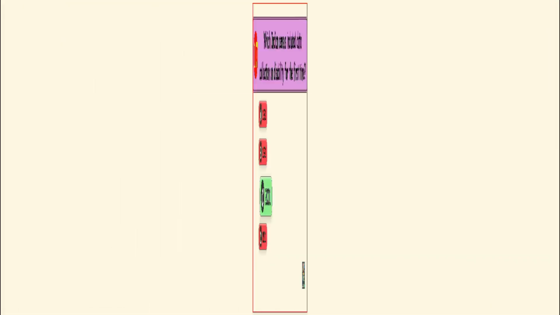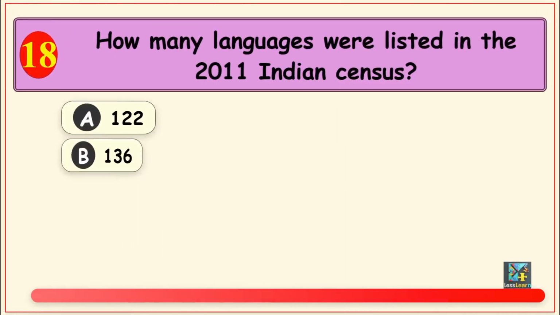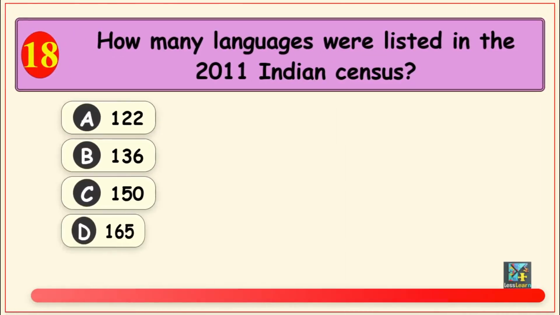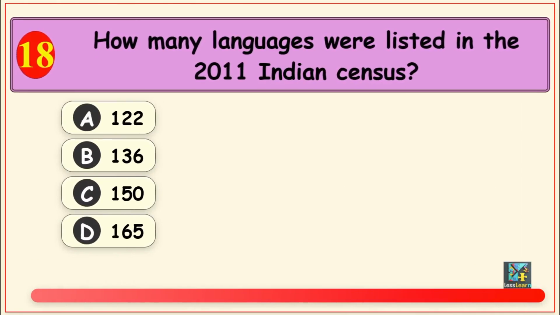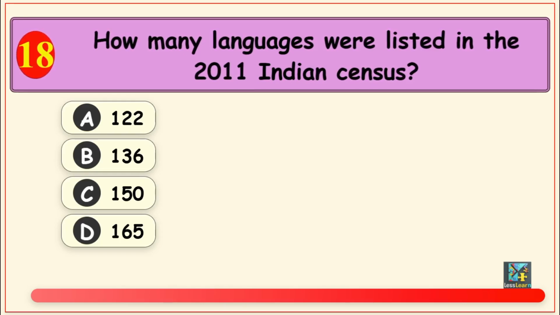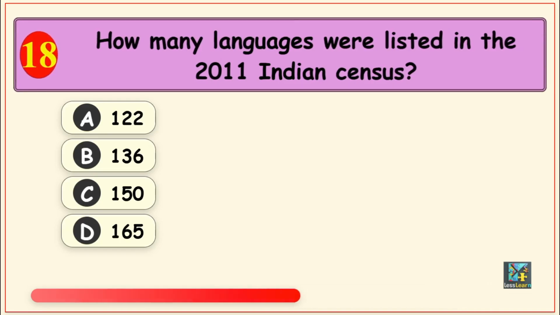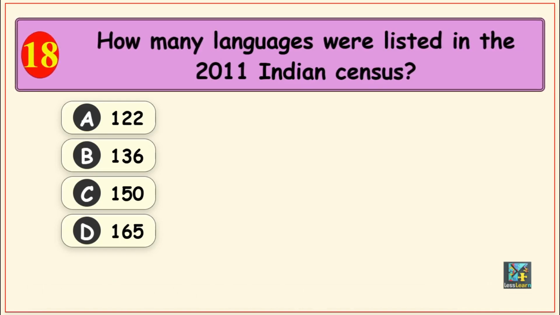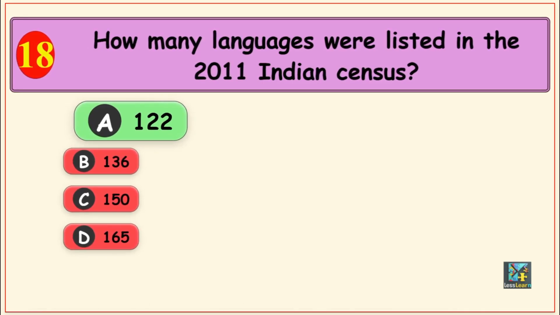Moving on. How many languages were listed in the 2011 Indian census? Options are, Option A, 122, Option B, 136, Option C, 150, and Option D, 165. The correct answer is, Option A, 122.